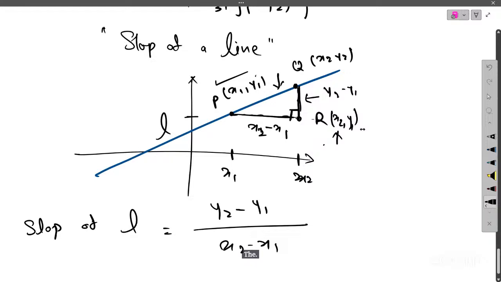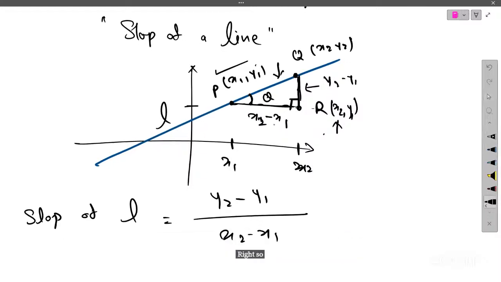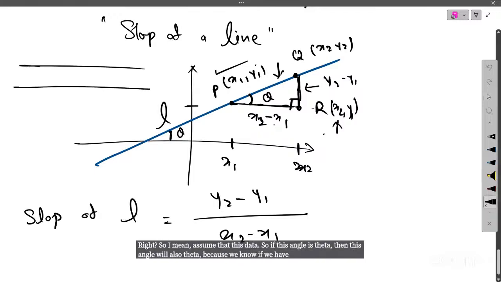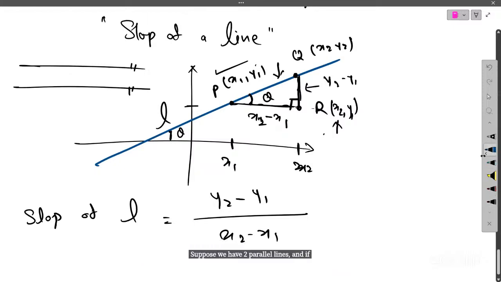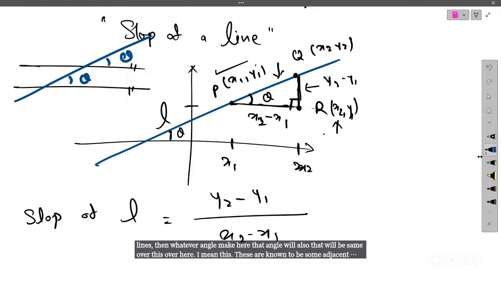Now we actually observe the change in y upon change in x. What is this angle? Assume that this angle is theta. If this angle is theta, then this angle will also be theta, because if we have two parallel lines and some line intersects these two parallel lines, then whatever angle is made here will be the same over here. These are known as adjacent angles, if you guys remember.